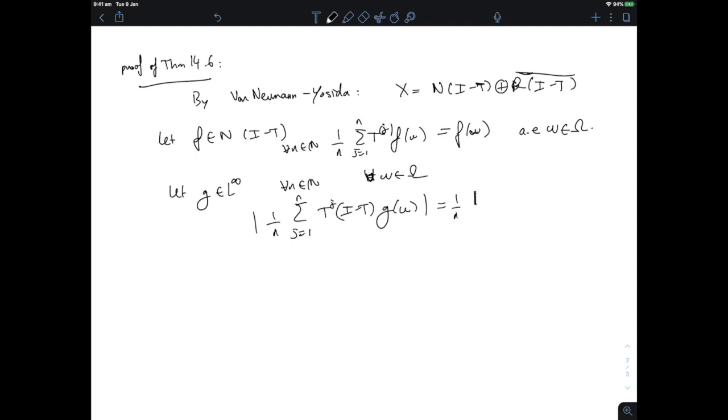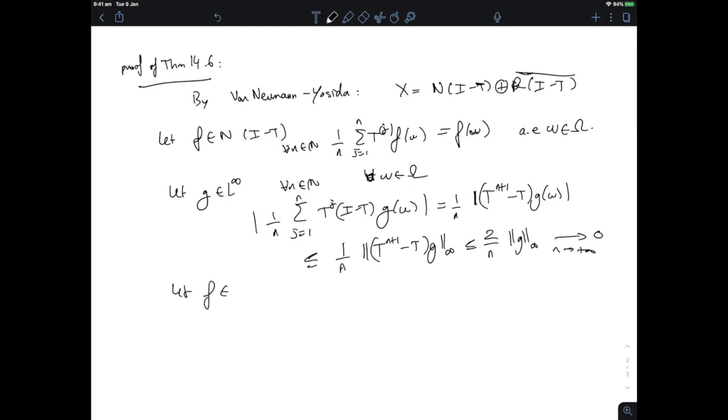This is a telescoping sum, so this is going to be 1 upon n times (T^(n+1) minus T) applied to g at omega, and this is certainly smaller than 1 upon n times T^(n+1) minus T applied to g in L infinity norm. But T is an L infinity contraction, so this is smaller than 2 upon n times the sup norm of g, and this goes to 0 as n goes to infinity. So for an element of the form identity minus T of g, with g in L infinity, we have our result.